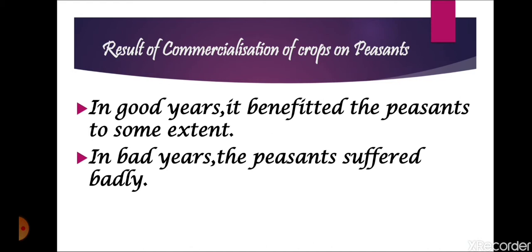Next, since they sold these crops in the international market, their demand also fluctuated. In good days, they earned to some extent, and in bad days, they suffered also. Sometimes, when there was no demand, they suffered. So, this was the result of commercialization on the Indian peasant.